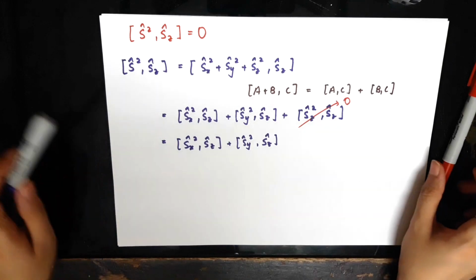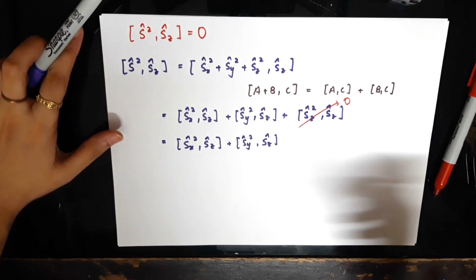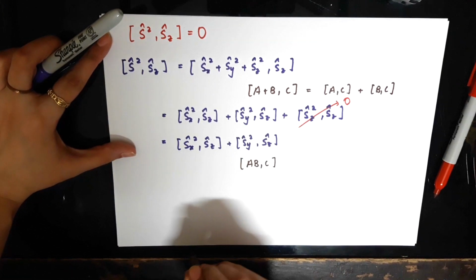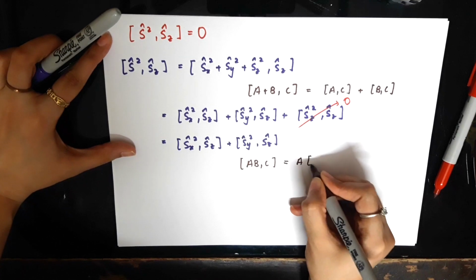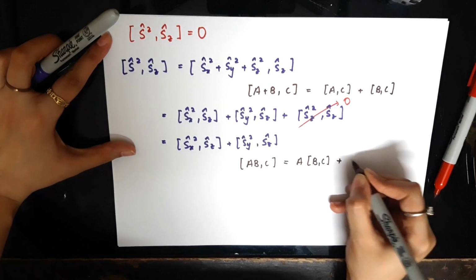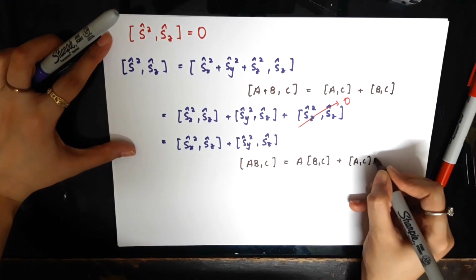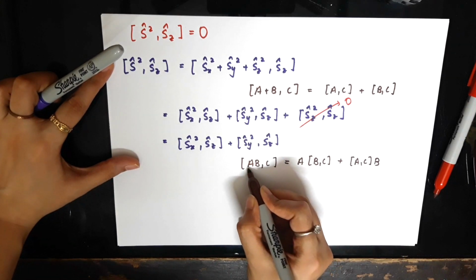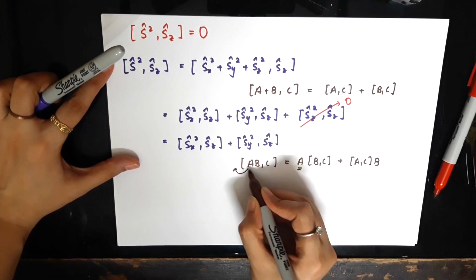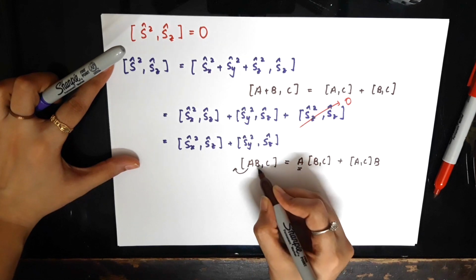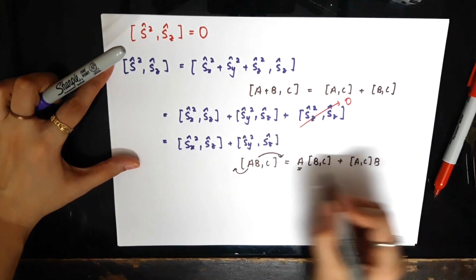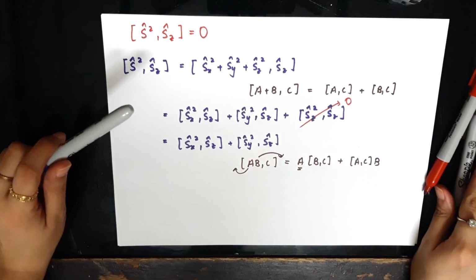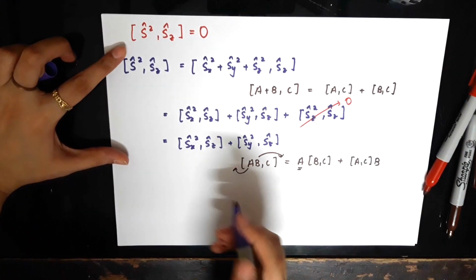And here we can use another property of the commutators, and that property is the chain rule. The commutator of a product of two operators can be expanded as A times the commutator of B with C, plus the commutator of A with C post-multiplied by B, and this order cannot be fidgeted with. If you take out A, it has to come to the left, as here, because it is multiplied with B from the left, and if you take out B, it has to come out to the right because it is multiplied with A from the right. If you fidget with this order, it's simply wrong. So we can use it to simplify this expression.